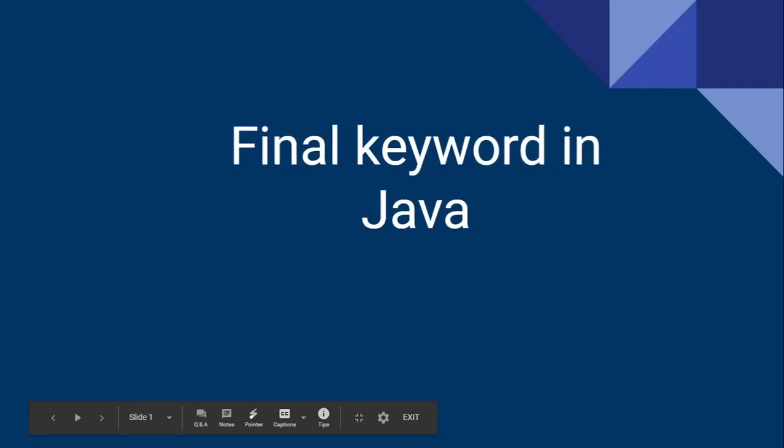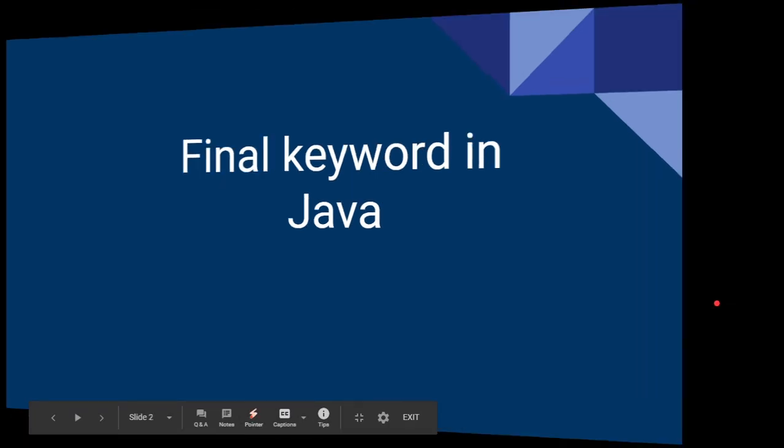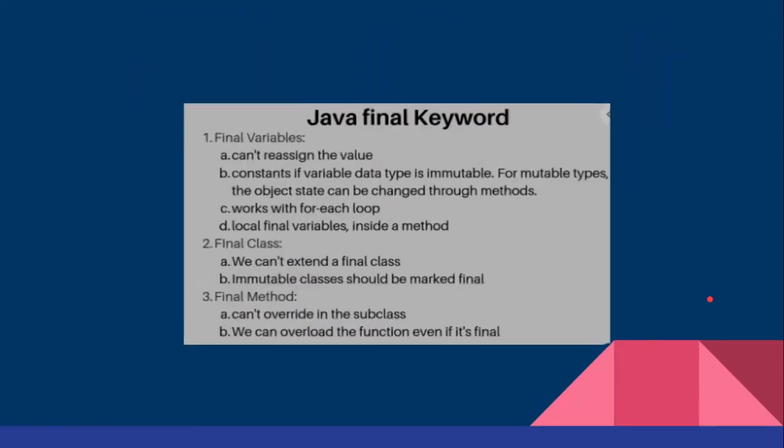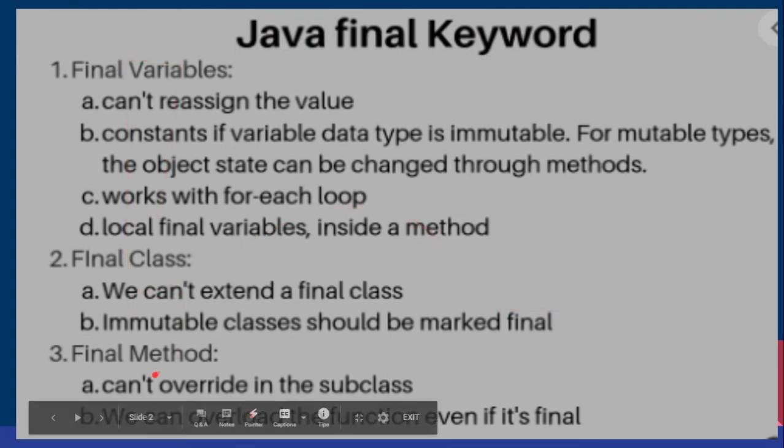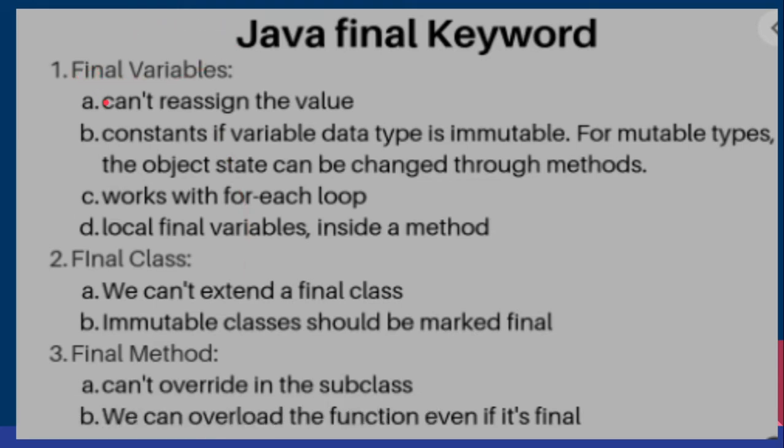Hello everyone, in this video we are going to see about the final keyword in Java. This final keyword can be applied to variables, classes and methods. Here, what is a final variable? A final variable cannot be reassigned a value. That means we are giving some value to a variable. If it is declared final, we cannot change the value of the variable.